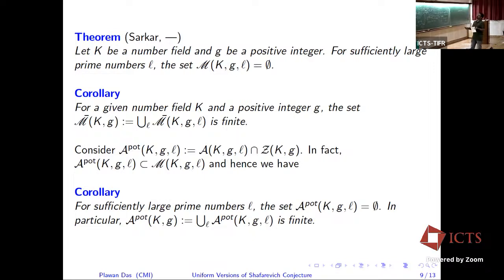Okay, but for finiteness, if you take the union, we can only say up to K bar isomorphism. Now if you take the Ramanujan conjecture and intersect this with AKZL, because we can show that at the base field level, if we have an L extension, after base change it will also be an L extension. That's why we have this containment. So for this collection, the Ramanujan conjecture is true.